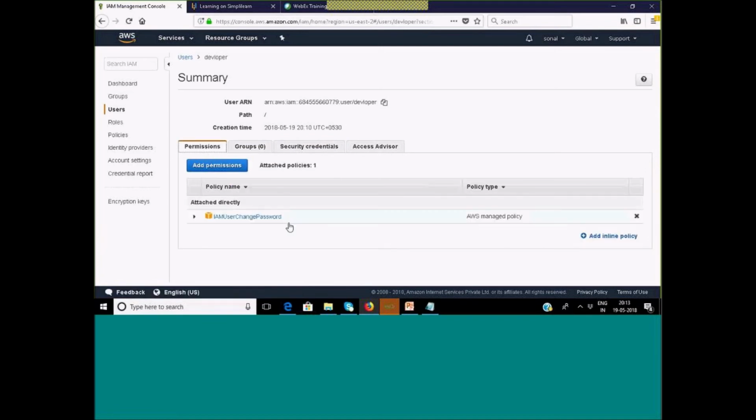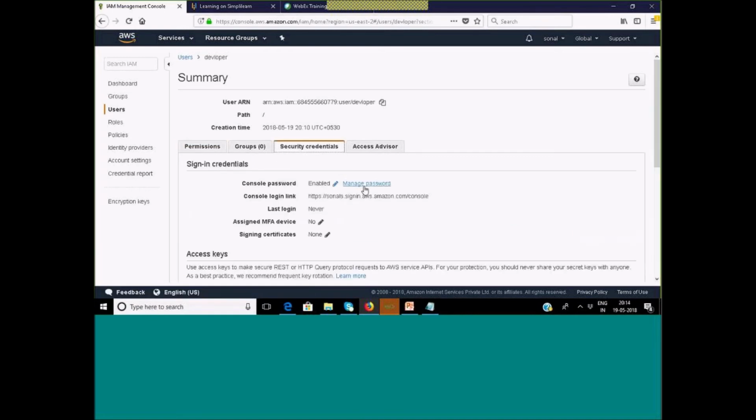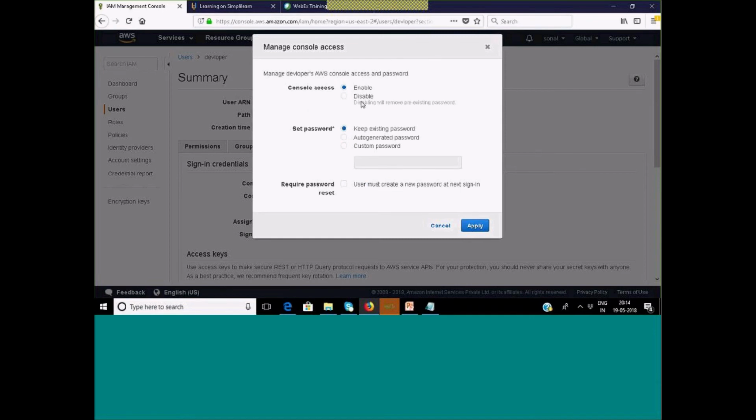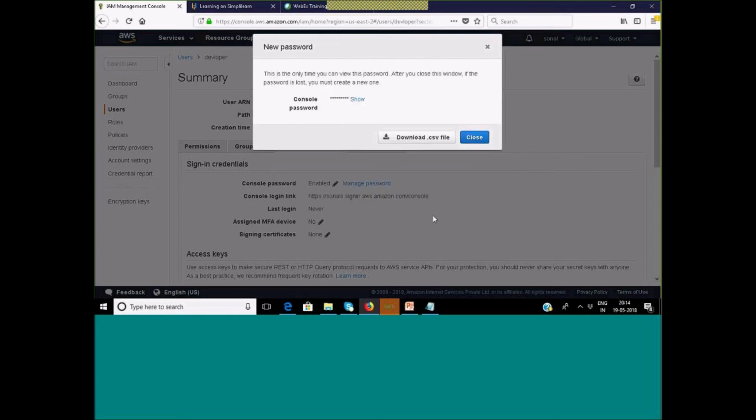Okay, doesn't matter. I just wanted to show you that you can use the auto generated password, or I can change my password now by using manage password, and then I can set a custom password instead of the auto generated one. Yeah, I will take another password. Control C, sorry.